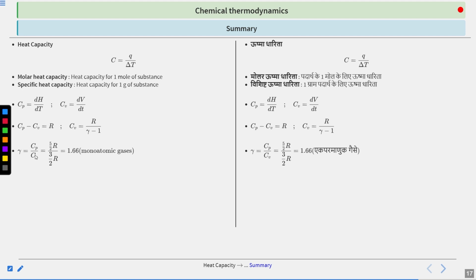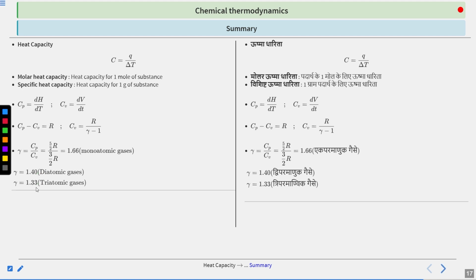Now gamma was given by Cp by Cv, we have seen that. So for monoatomic gas it is 1.66, for diatomic gas it is 1.40, and for triatomic gas it is 1.33. Clear? Okay. Now moving to the next summary part.